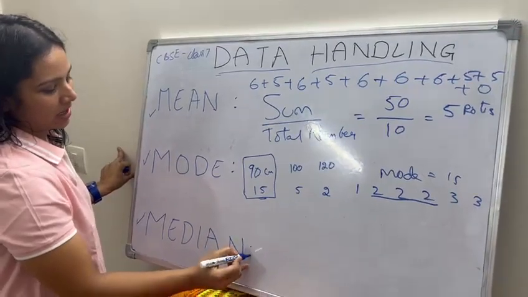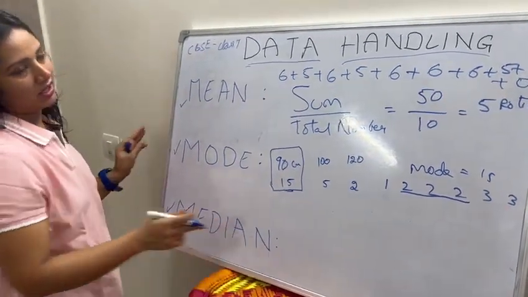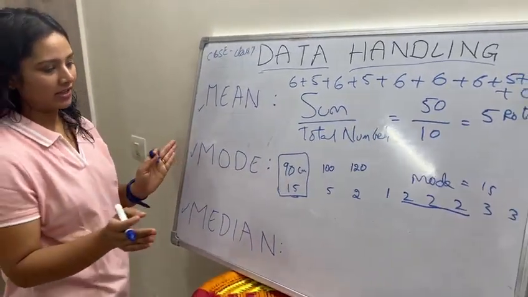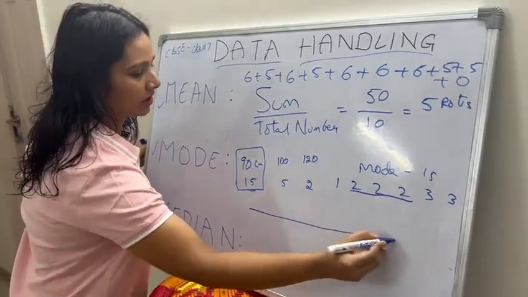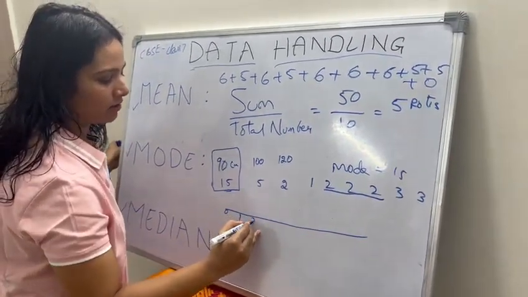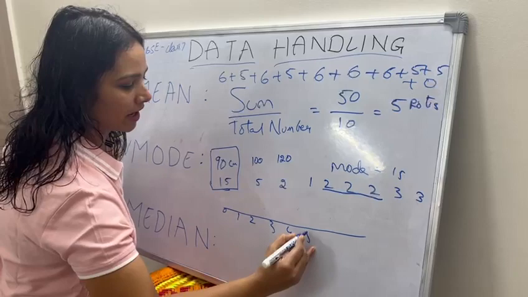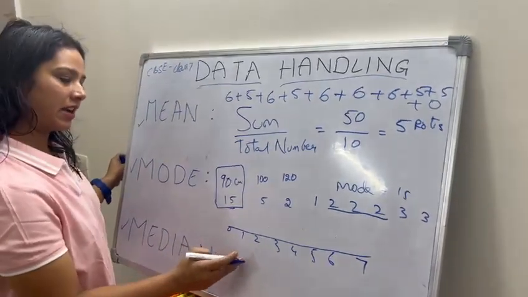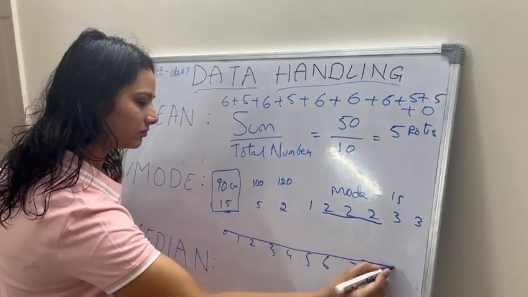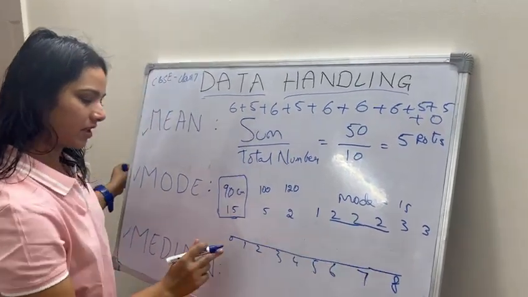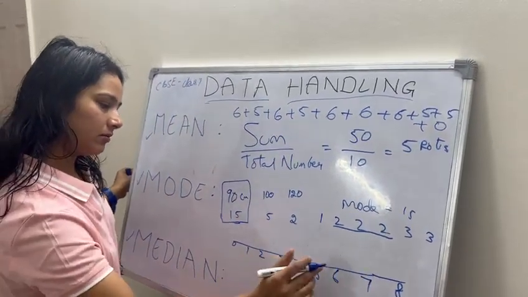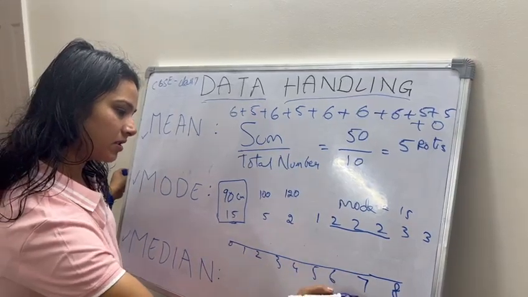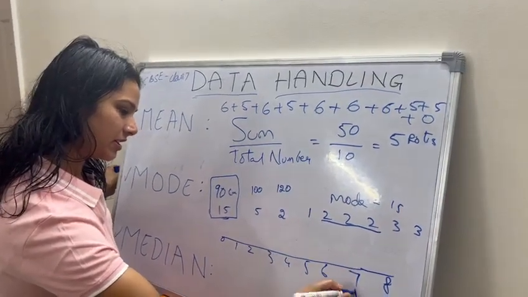This is mode. And coming to the median, this is the central tendency. Like on a line of 0, 1, 2, 3, 4, 5, 6, 7, let us understand till 7.